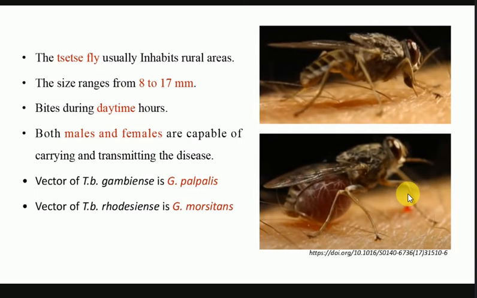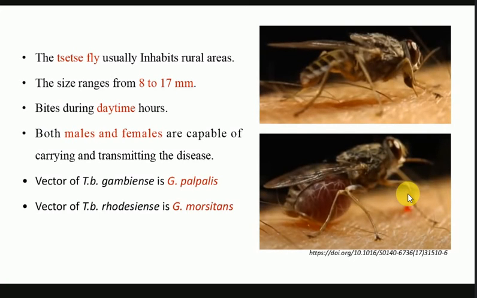And if you look at the vectors for the two subspecies, that is Gambiense and Rhodesiense, you can see that in case of the Gambiense, it is Glossina palpalis. All right. So the scientific name for tsetse fly is Glossina, and it is written here Glossina palpalis. And for the second one, it is Glossina morsitans. All right.